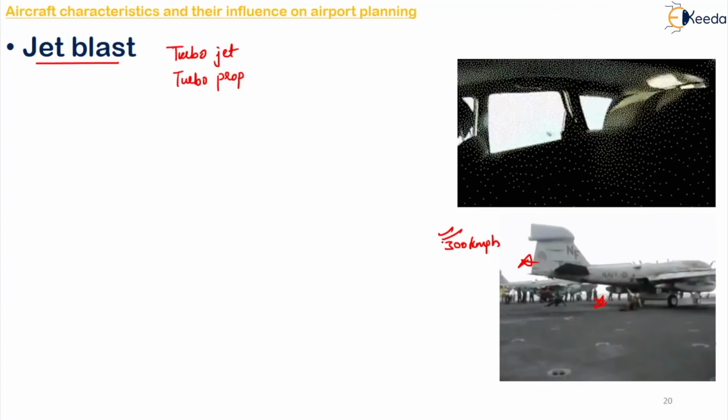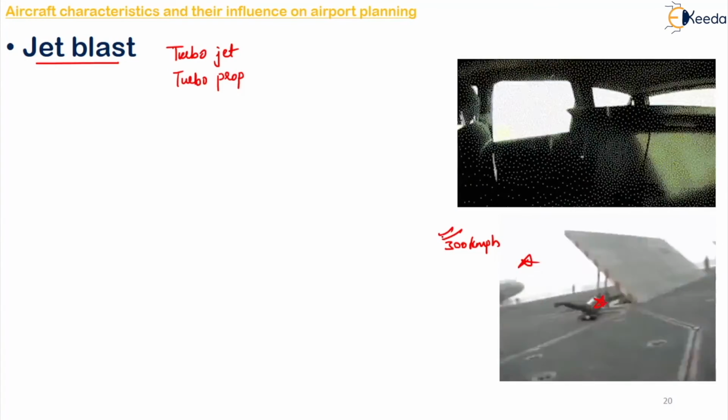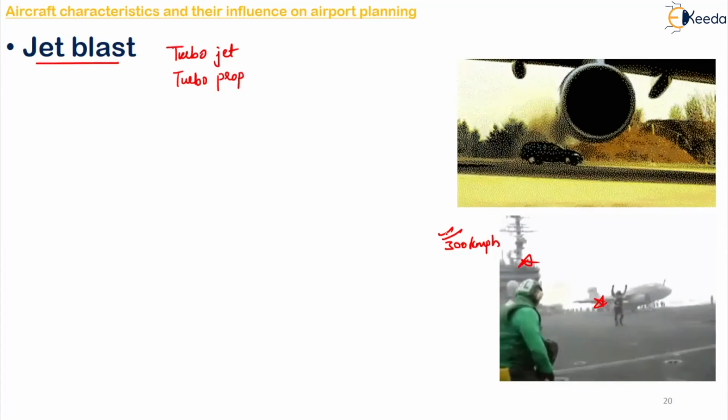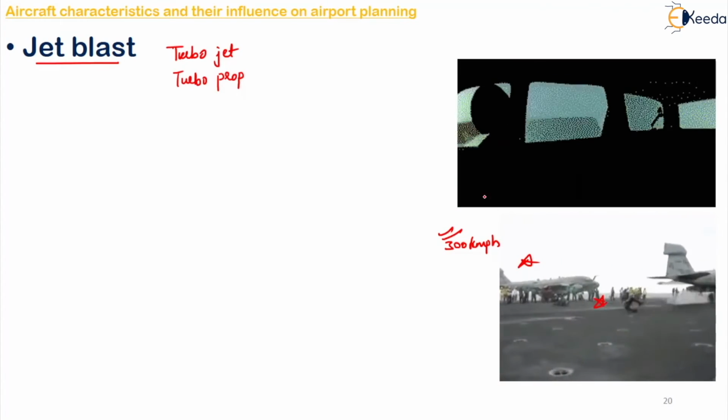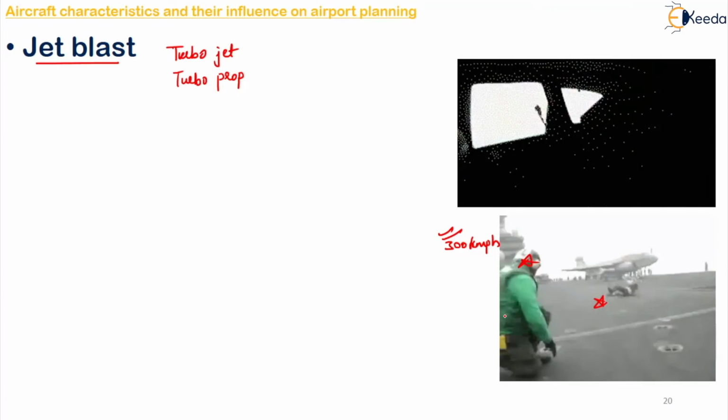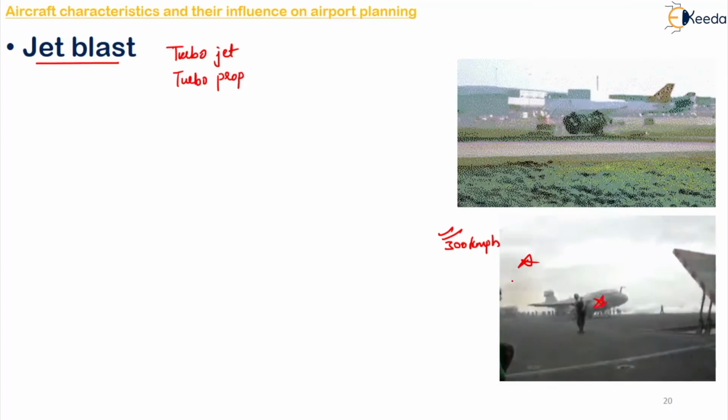Now this might cause great inconvenience to the passengers who are boarding the aircraft, as well as to the surrounding area.